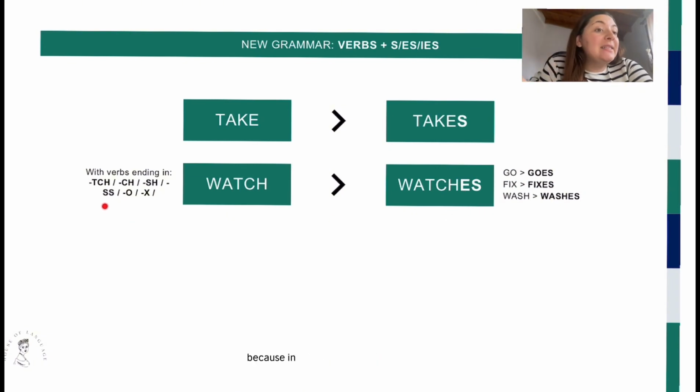Well, because in verbs like watch that end in TCH, CH, SH, double S, O or X, we add ES. And here you have other examples like watches. For go, it changes to goes. Fix changes into fixes, and wash changes into washes.